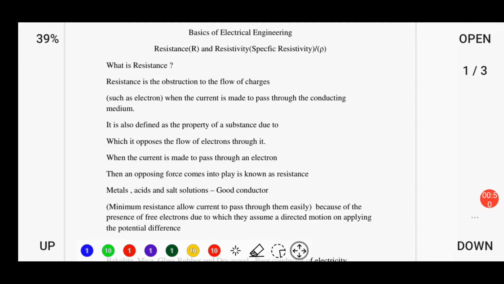It means it is a kind of hindrance put in the flow of charges, such as electrons moving when current is made to pass through a conducting medium. Some obstruction is faced by the charges. So resistance is the obstruction to the flow of charges such as electrons when the current is made to pass through a conducting medium. It can also be defined as the property of a substance due to which it opposes the flow of electrons through a conducting medium. Whenever electrons pass through a substance, it opposes their flow. So it is also known as resistance.